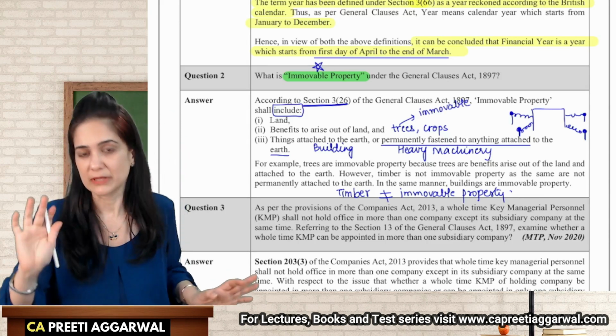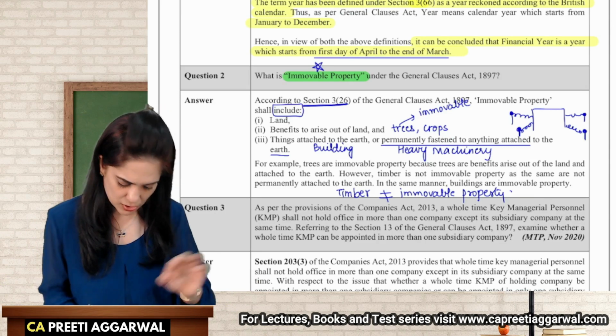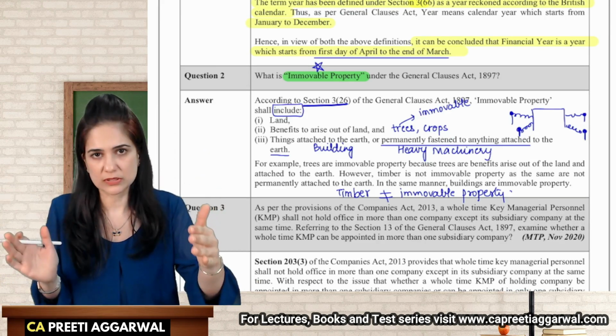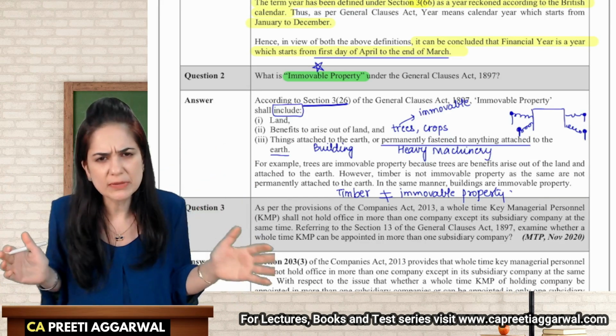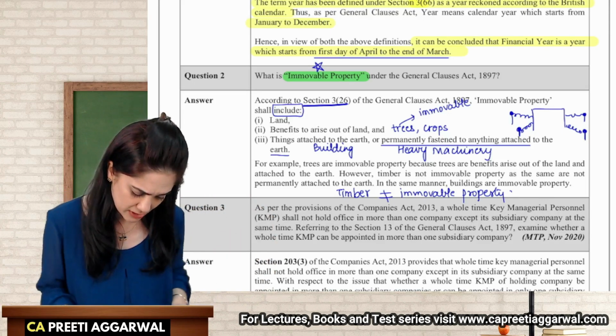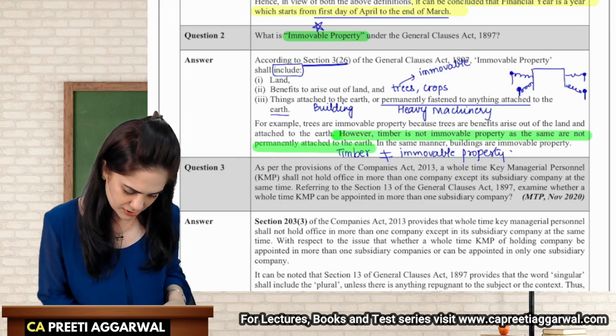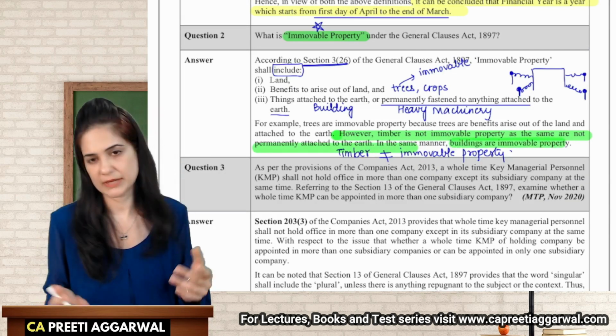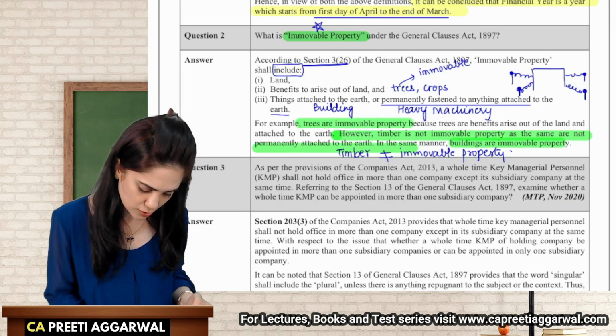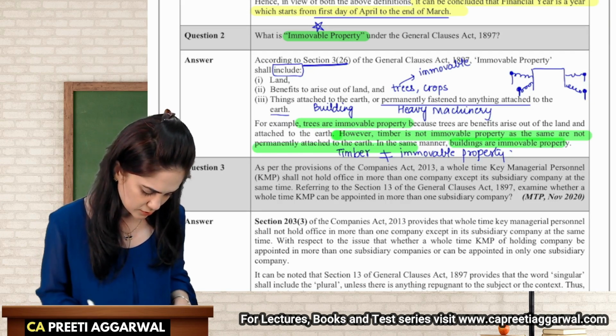Trees are immovable, but timber is not immovable because timber means logs. So trees, when they are cut into logs, that is timber. Timber can be moved from one place to another. So timber is not immovable property because it is not attached to earth. Building, it is immovable property. Trees are also immovable. Okay.